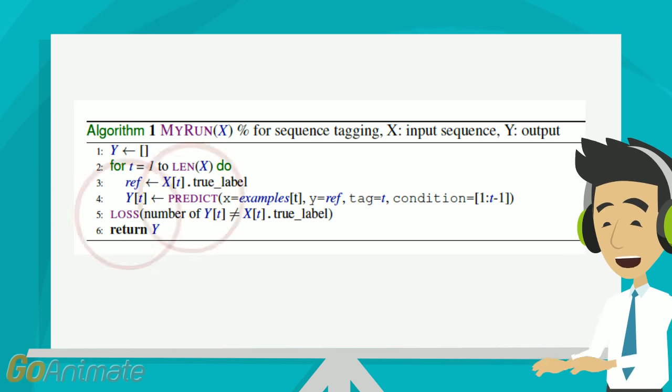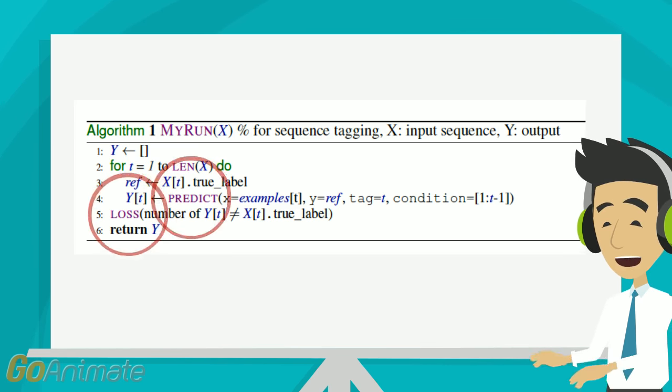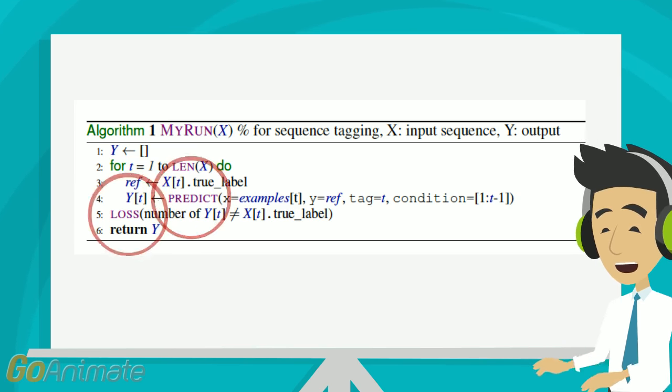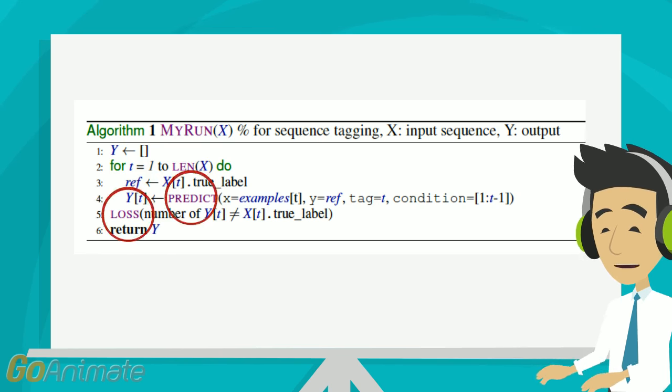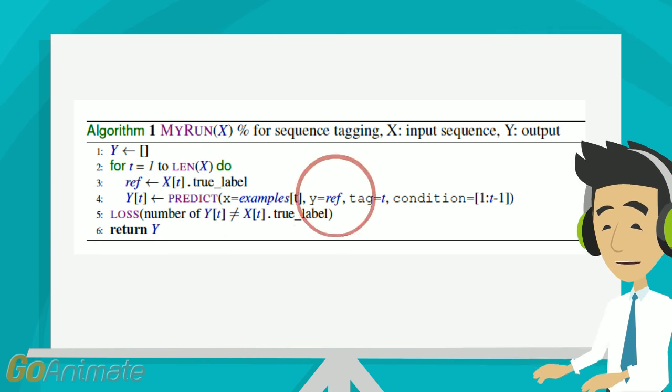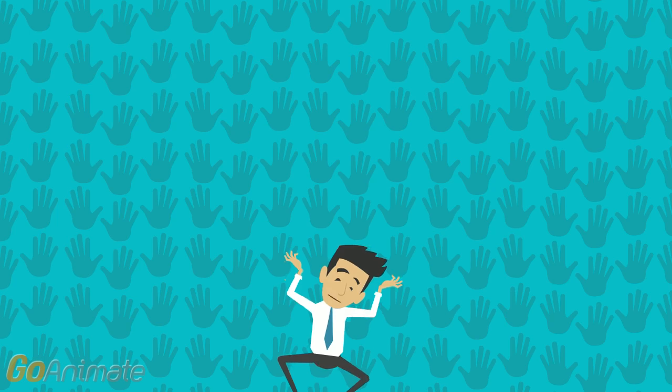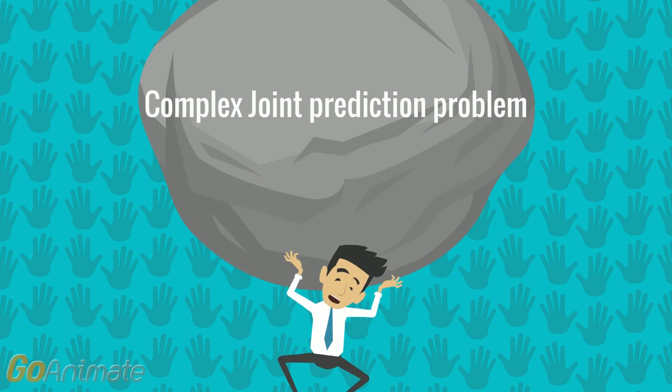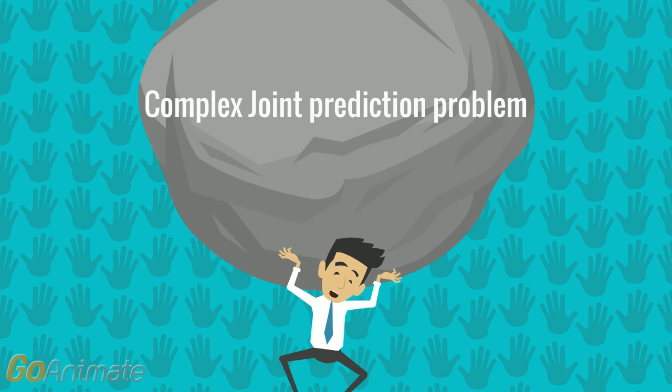It uses two underlying library functions, predict and loss. Predict returns individual predictions based on input, while loss allows the declaration of an arbitrary loss for a set of predictions. The reference policy, which is used only in the training phase, provides a suggestion as to a good next state for each state. A decoding algorithm for a complex decision problem can be implemented in a similar way.